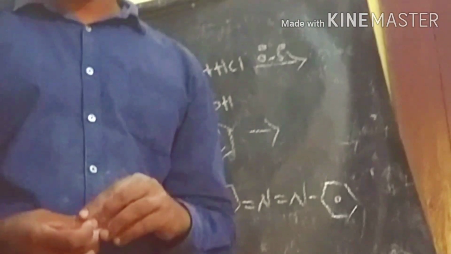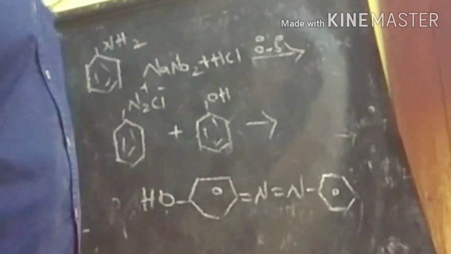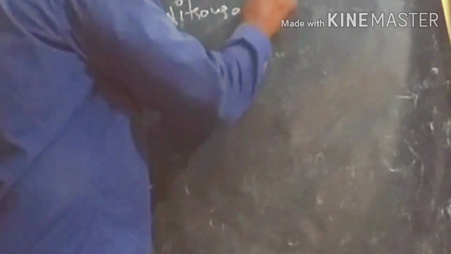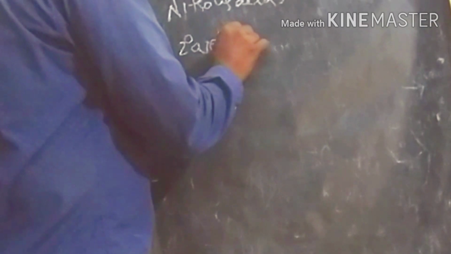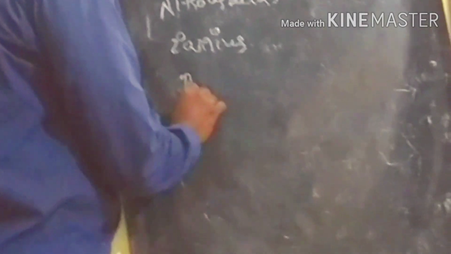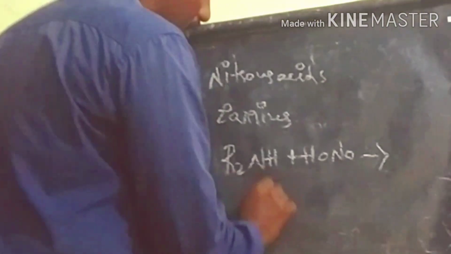Let's discuss the nitrous acid test to identify aliphatic amines like primary and secondary amines. For aliphatic amines, only the nitrous acid test. The nitrous acid test is especially an identification test of secondary amines, because the secondary amines react with nitrous acid to form a yellow oil nitroso compound.